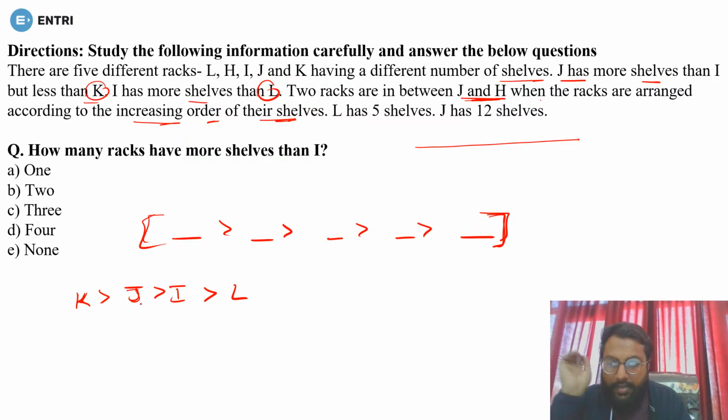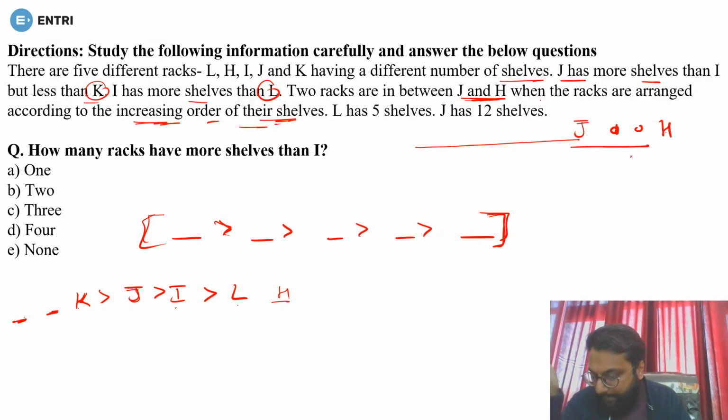Now see, if J is here, can you take 2 racks and then H here? That becomes a total of 6. But they are saying there are 2 racks between J and H when the racks are arranged according to the increasing order of their shelves, and we have arranged in decreasing order. Yes or no? So first it will be J in increasing order, then 2, then H. It will be like this. Done? Is it clear?